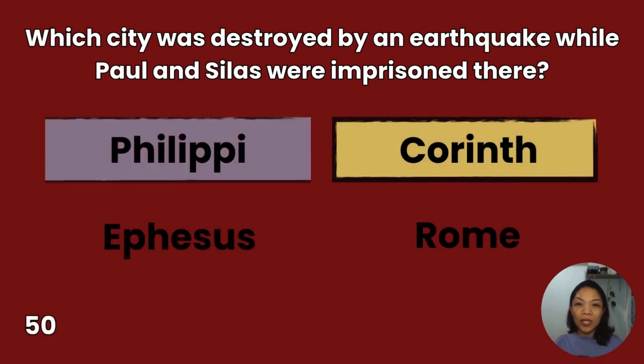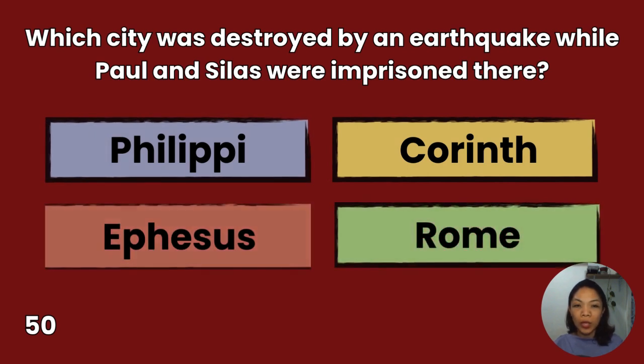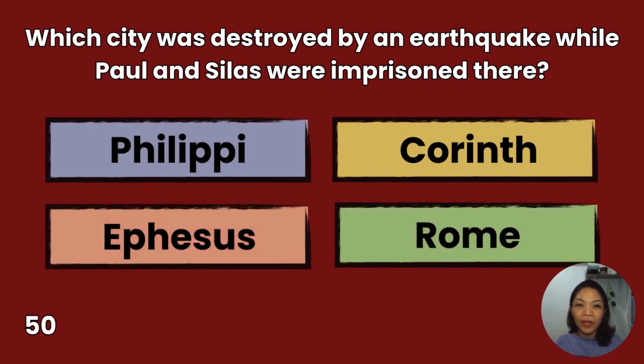50. Which city was destroyed by an earthquake while Paul and Silas were imprisoned there? Philippi, Ephesus, Corinth, Rome. You have 10 seconds to answer.